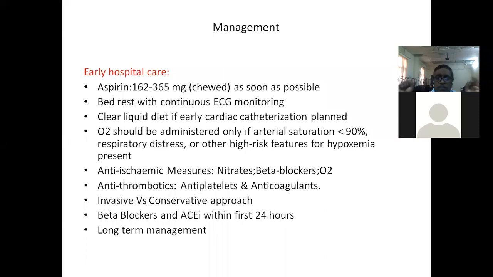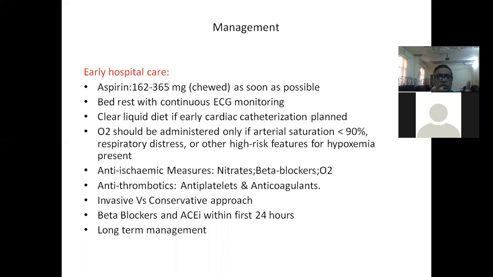Suppose pain relief is not there with nitrates and beta blockers, as a third line drug, calcium channel blockers can be given. I told you there are 2 classes of calcium channel blockers. Dihydropyridine calcium channel blockers should not be given because they cause reflex tachycardia and increase heart rate. So non-dihydropyridine calcium channel blockers like verapamil and diltiazem can be preferred, provided the patient is not tolerating a beta blocker or is not getting a response with nitrates and beta blockers. As a third line, you can add calcium channel blockers.